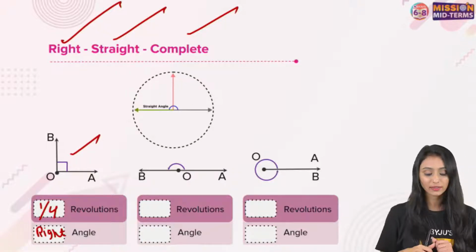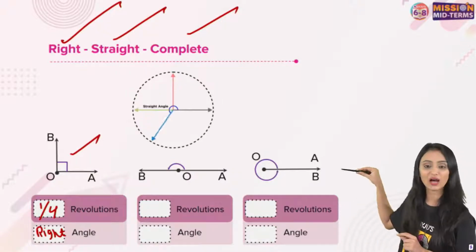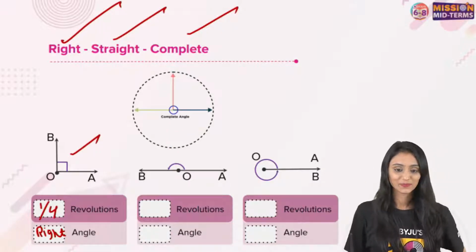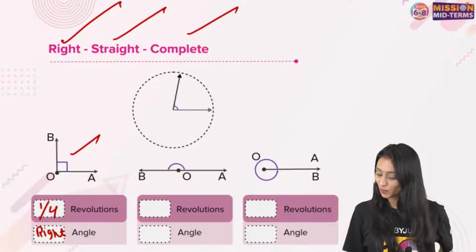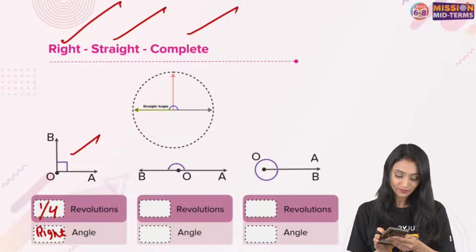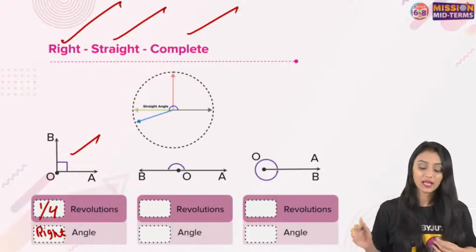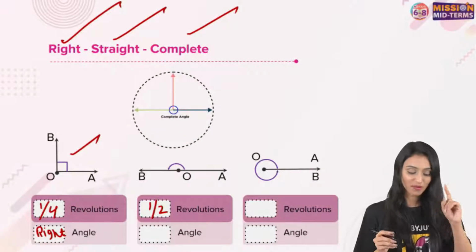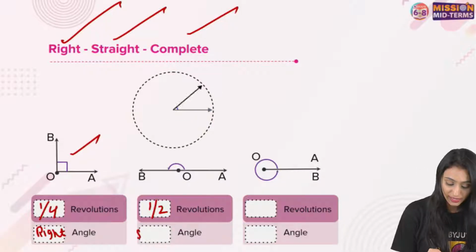What about the other one? You can see that it is covering half of this circle. What do we call that? Yes, everyone. Correct. I can see many of you are answering in the chat. Yes, Jitendra, Dhruv, Aisha, Aditya. What is this going to be? Here it is covering half of the revolution. Correct. Yes, Ayush, half revolution, and it is a straight angle.